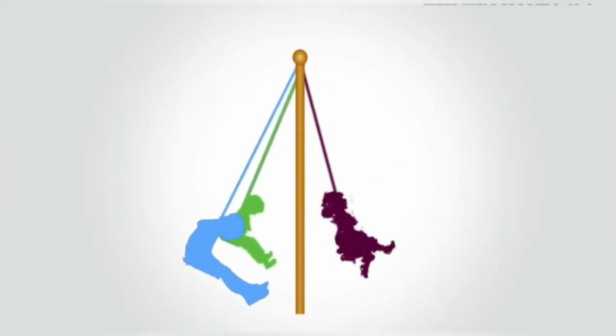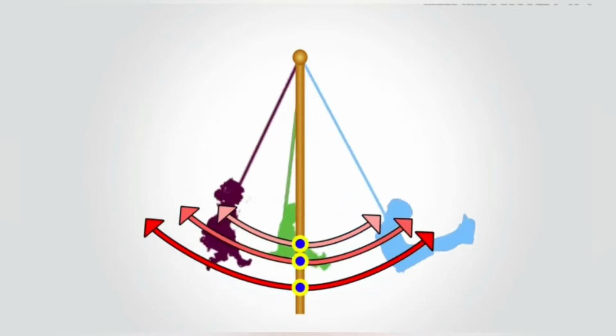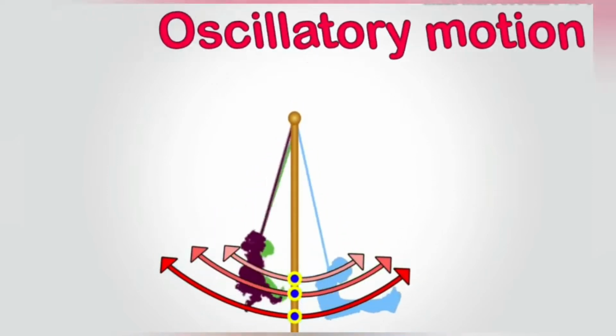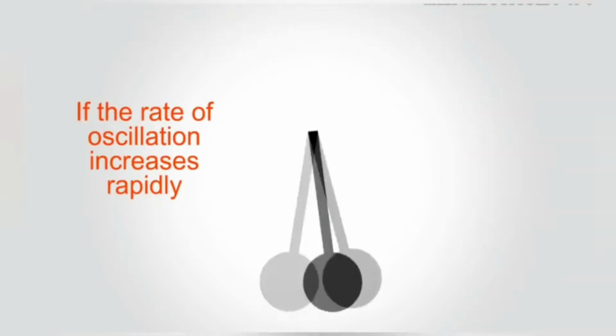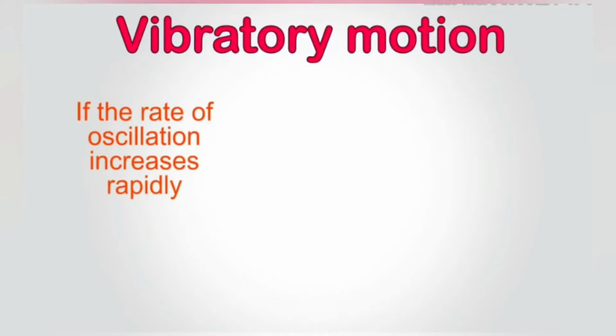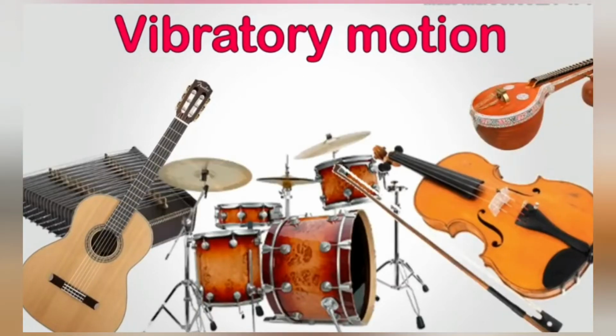Now if we look at another bunch of kids who are swinging, we see that they are moving back and forth from a particular point, the center. This repeated motion of a swing going back and forth is known as oscillatory motion. Where else can we see oscillatory motion? In the pendulum of clocks. Now if the rate of oscillation increases rapidly, then this motion becomes vibratory motion. Examples of vibratory motion are musical instruments such as guitar, violin, drums, etc.